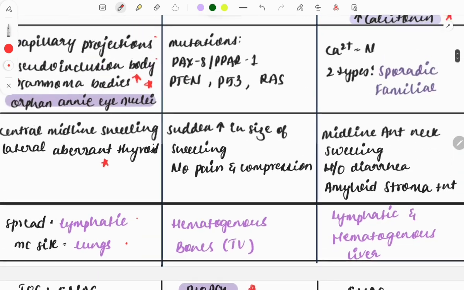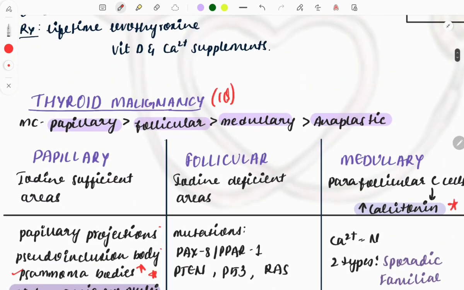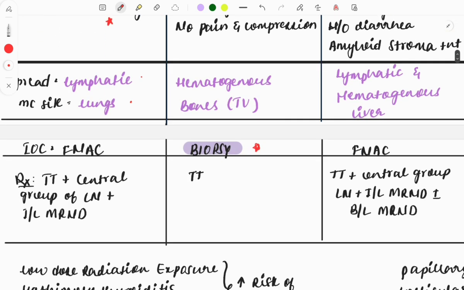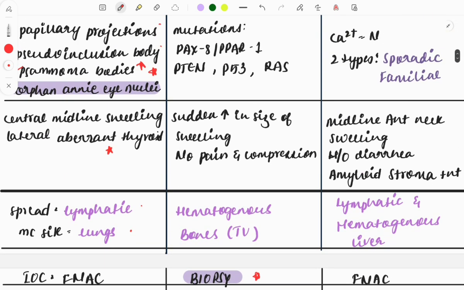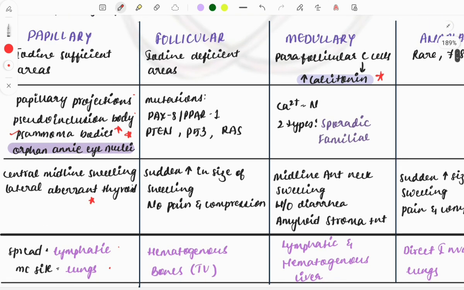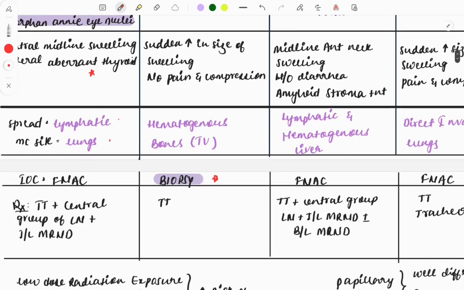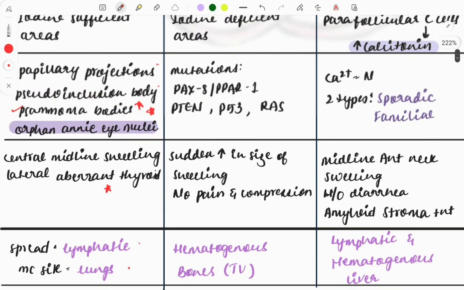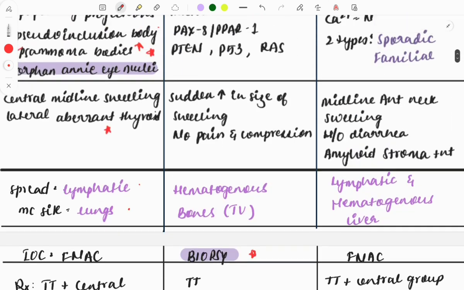Follicular cancer, because using FNAC we will not be able to differentiate based on vascularity. Okay, so follicular thyroiditis and follicular cancer, we will not be able to differentiate between them, due to which for this the investigation of choice is biopsy. Already discussed why biopsy, so note it down in your notes: why biopsy is the investigation of choice. For the rest of the conditions it is FNAC.